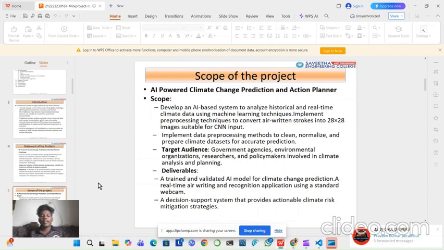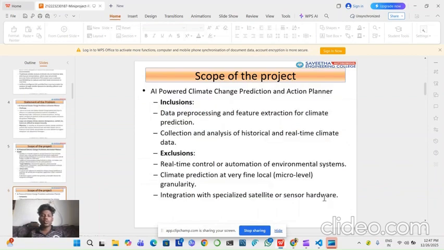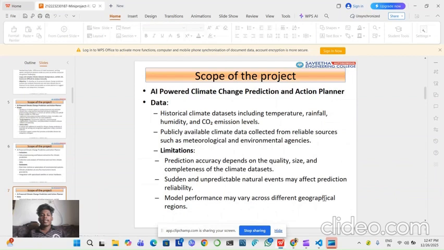Deliverables: a trained and validated AI model for climate change prediction, a real-time hand writing and recognition application using a standard webcam. Now move on to the next slide. Scope of the project: inclusion and exclusion, data pre-processing and feature extraction of climate prediction, and a real-time control for automation of environment system. Under the data, historical climate datasets including temperature, rainfall, humidity, CO2 emission level. These are the data we want to collect.